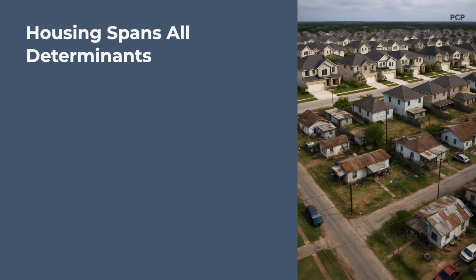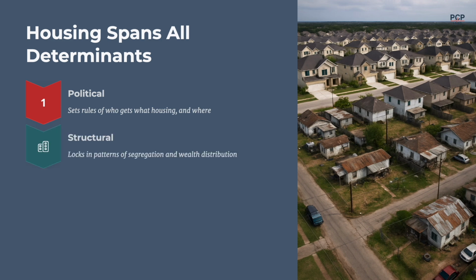Housing spans all the determinants of health, including political, structural, commercial, and social determinants. Political factors set the rules of who gets what kind of housing and where they get to live. Structural factors lock in long-term patterns of segregation and wealth distribution.